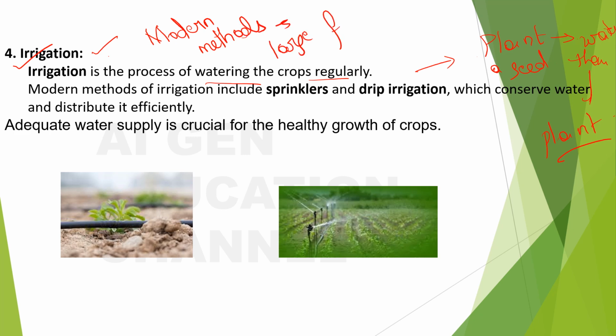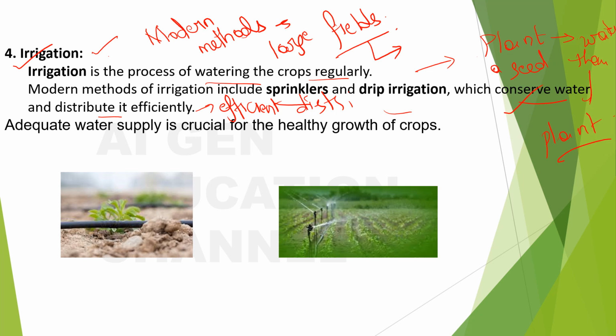For large fields it is not at all possible for the farmer to reach every plant's need, right? So for that, there are methods like sprinklers and drip irrigation, which not only conserve the water but also help in efficient distribution. So two purposes are done, and apart from that, it is an easier way too, right? So there are so many advantages of these modern methods of irrigation.